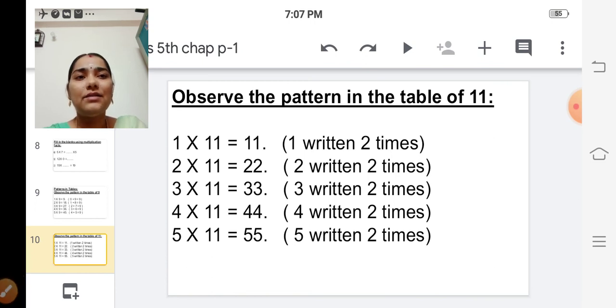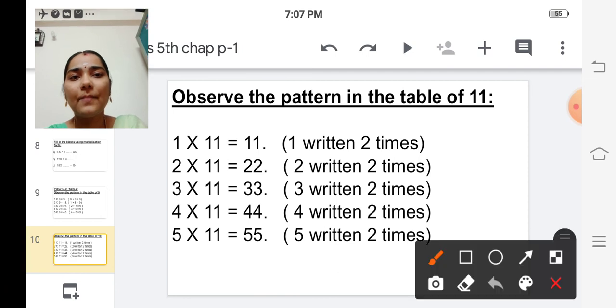So shall we see one more pattern? Observe the pattern in the table of 11. 1 11s are 11. Here 1 is written 2 times. Next one is 2 11s are 22. Here 2 is written 2 times. Next one is 3 11s are 33.